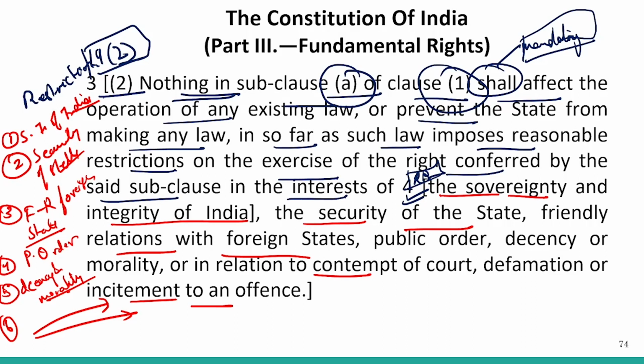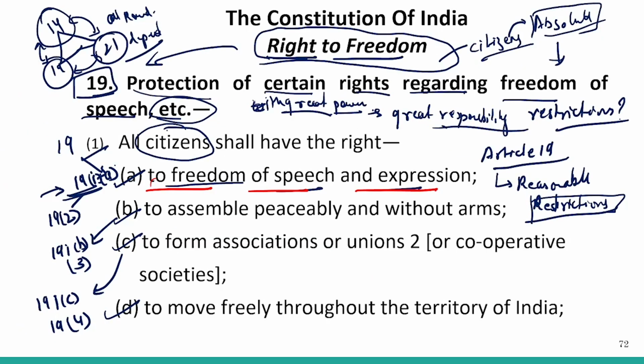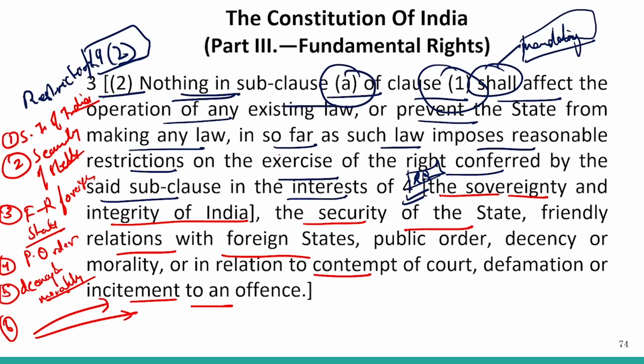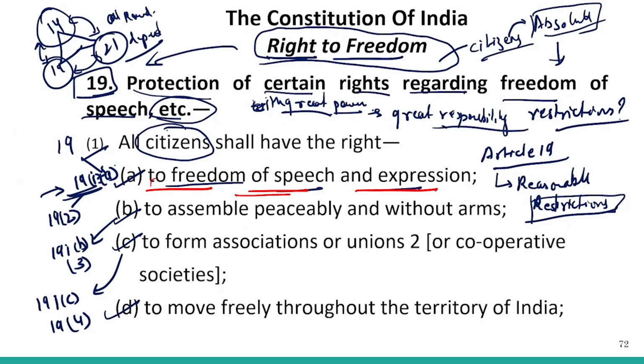That will be whether this particular restriction, that is the security of the state, is available, and then there will be the name of the freedoms in front of you, for example the freedom of speech and expression. Under the freedom of speech and expression, whether you find security of state as a reasonable restriction. This is the question. The answer would be yes.